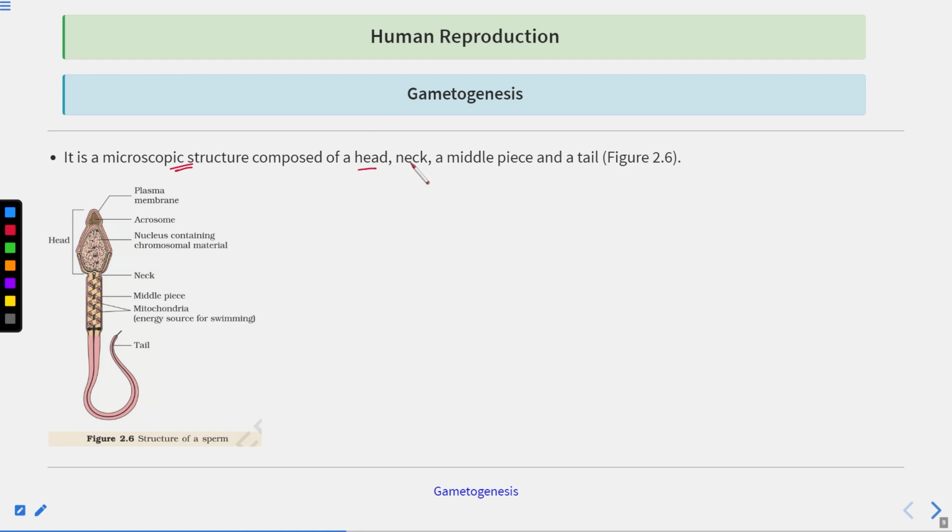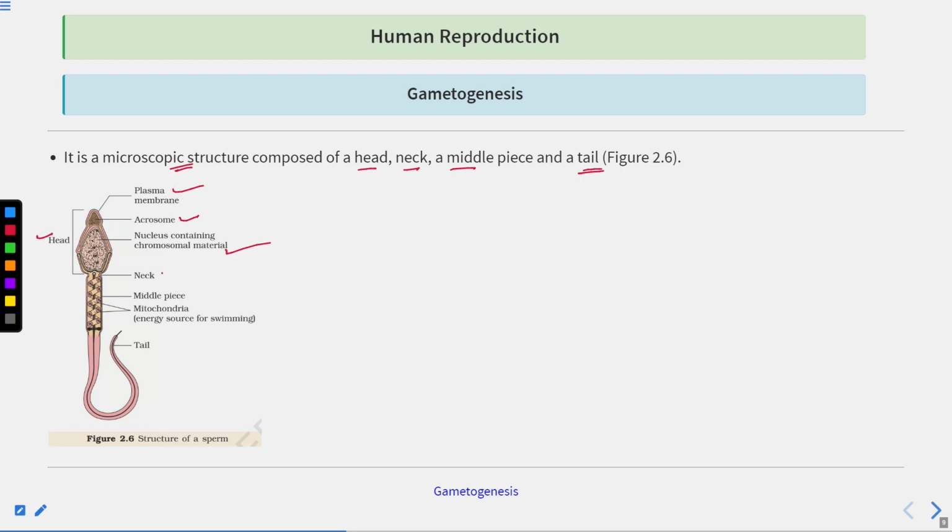There are four parts: head, neck, middle piece and tail. The head consists of the acrosome, which is the tip of the head, and the nucleus containing the chromosomal material. Then the plasma membrane surrounds the sperm.